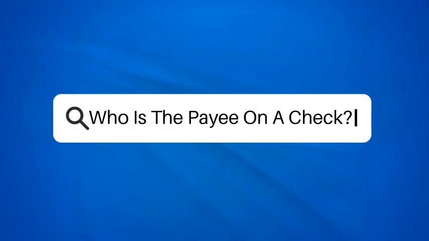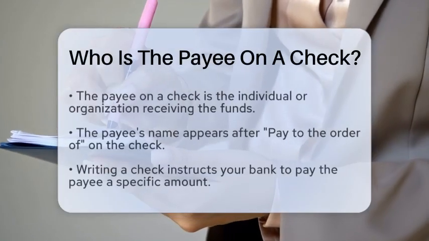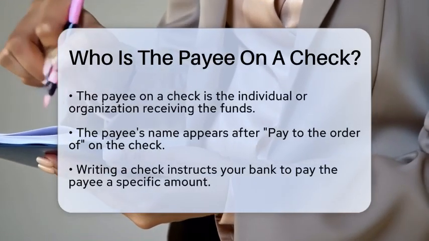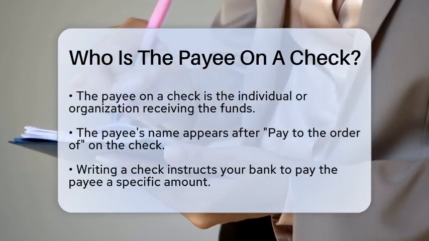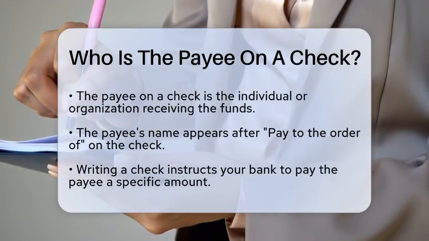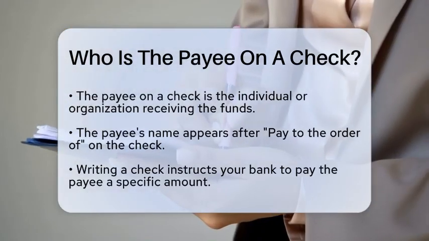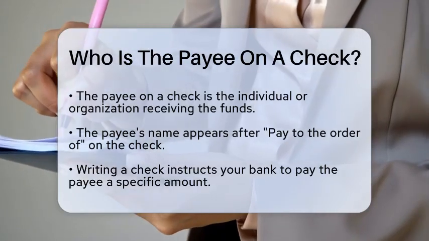Who is the payee on a check? Have you ever wondered who exactly gets the money when you write a check? The answer lies in understanding the role of the payee. The payee on a check is the individual or organization that the check is made payable to.